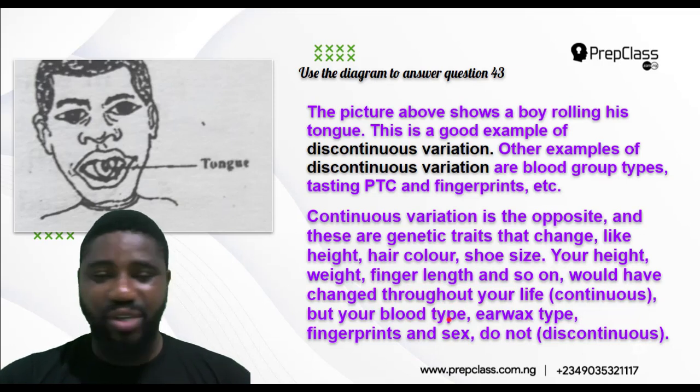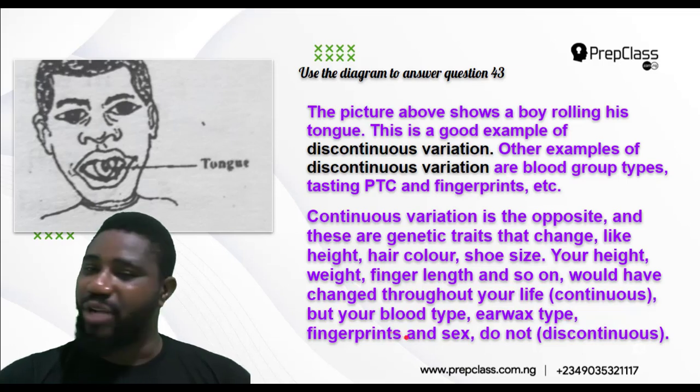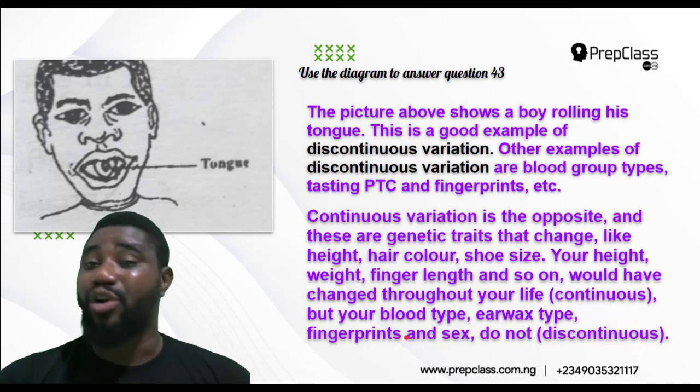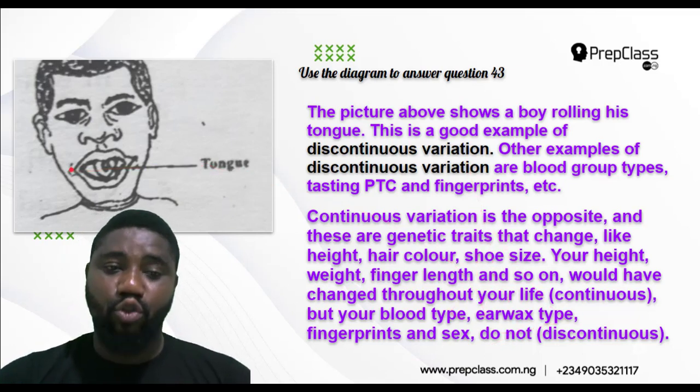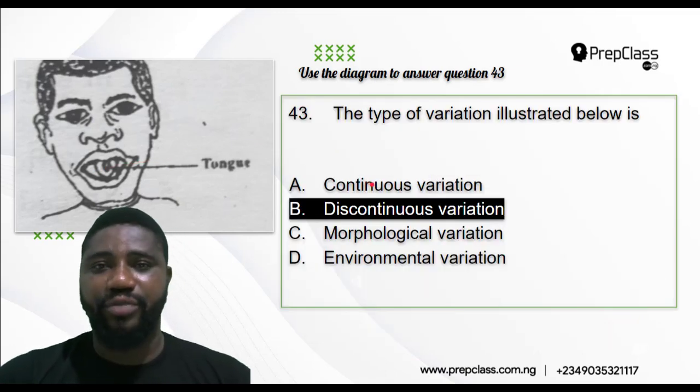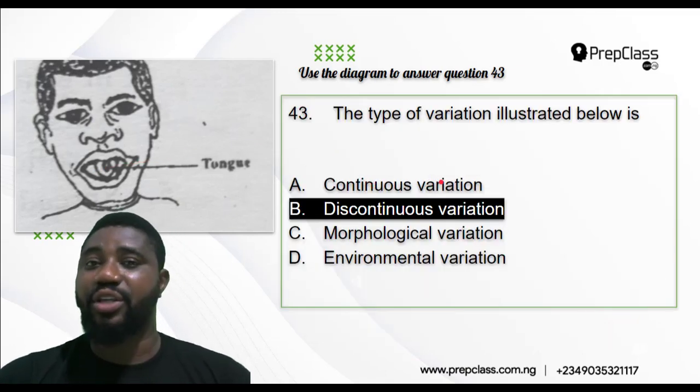Blood group A, blood group B. Earwax type will never change. Your fingerprint type will never change. Ability to roll your tongue is permanent. If you can roll your tongue as a boy, you'll be able to roll your tongue as an old man. And your sex does not change. So all these ones that do not change are known as discontinuous variation, and ability to roll the tongue is one of them. So that is an example of discontinuous variation. So option B is the correct answer.